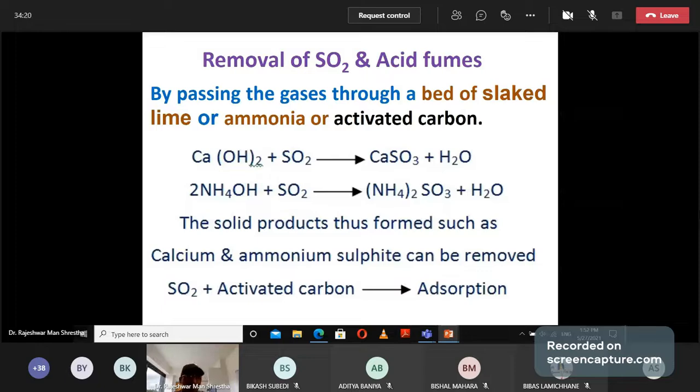Next is how to remove sulfur dioxide and acid fumes present in the gases. The condensed gas is passed through a bed of slaked lime, or ammonia, or activated carbon. When you pass it through slaked lime, calcium hydroxide, which is basic, reacts with sulfur dioxide and changes into calcium sulfate and water. In the same way, when you pass it through ammonium hydroxide, being basic, it reacts with the sulfur dioxide and changes into ammonium sulfate. These salts are insoluble, and insoluble particles can be removed easily by means of filtration.